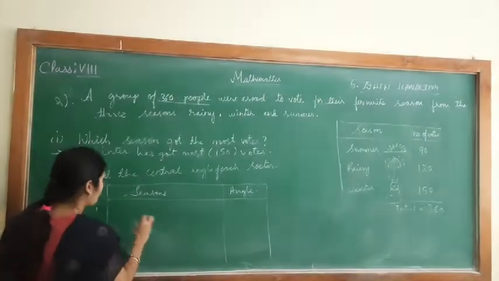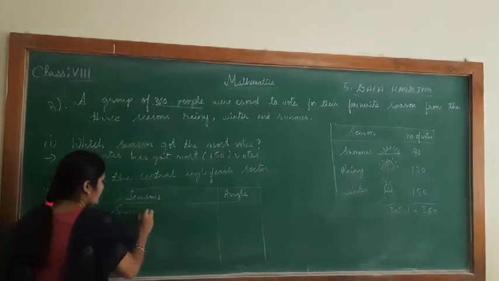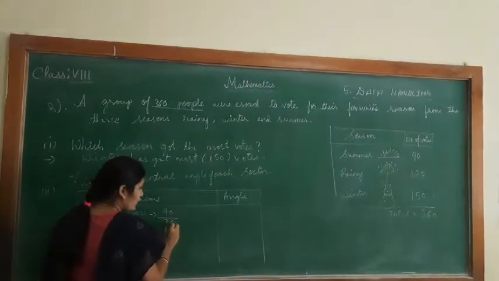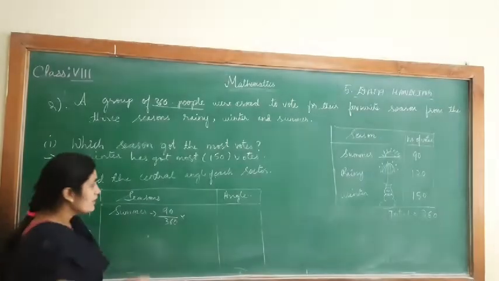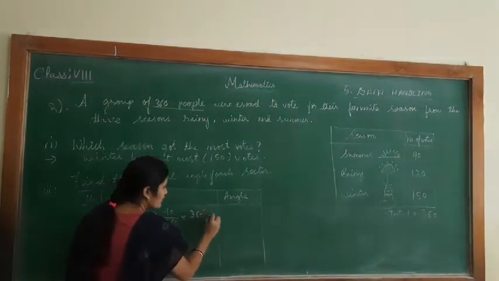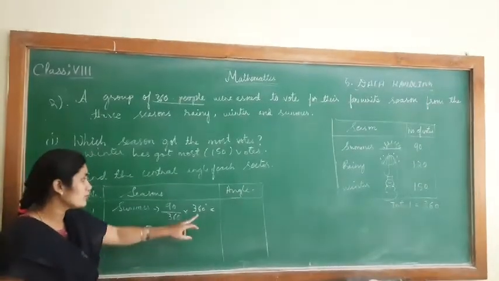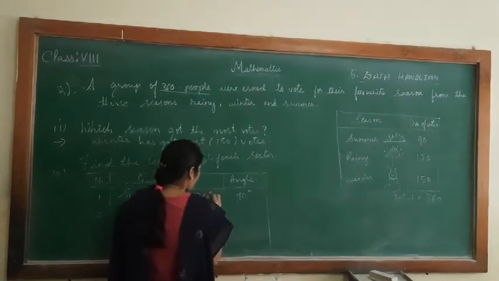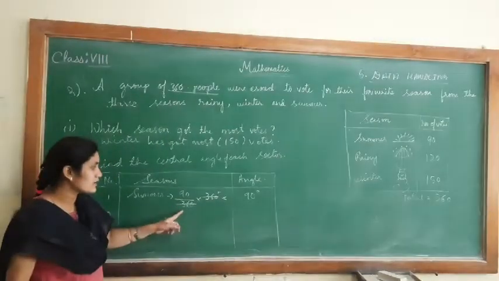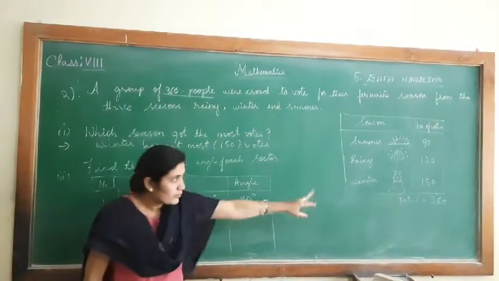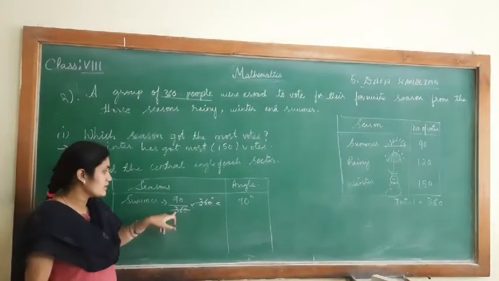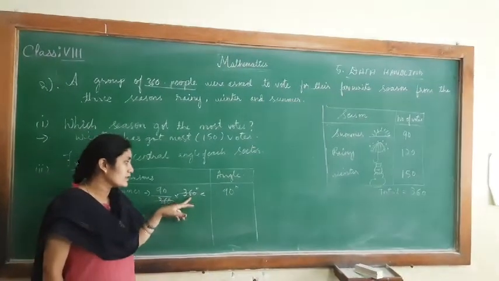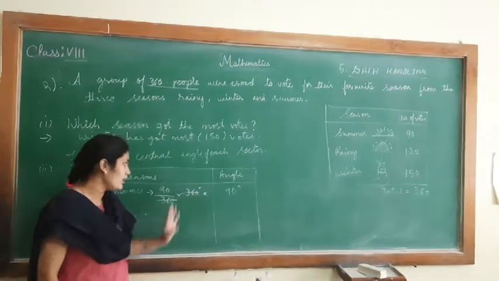Now first one, summer. Number of people who chose summer are 90, divided by total number of people 360, multiplied by 360 degrees. Because this is the central angle, to find it you should multiply with the complete angle. 360 goes, this is 90 degree. This 360 in the denominator is total number of people. It may be any number, not compulsory; you may get 400, 500 according to your question. But this 360 degree is compulsory because we are finding the central angle.